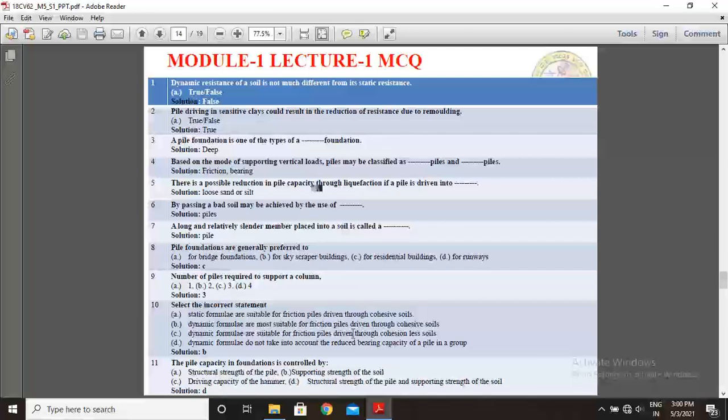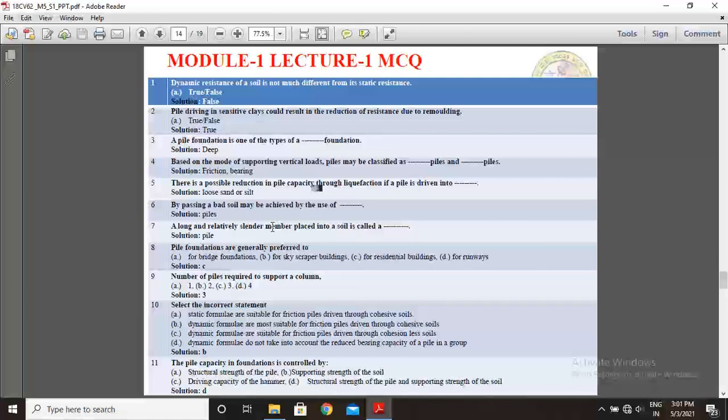So based on the earlier slide discussions, we have made multiple choice questions in these tables. There are different questions shortlisted for module 1 lecture 1. Okay. Here, 11 questions.